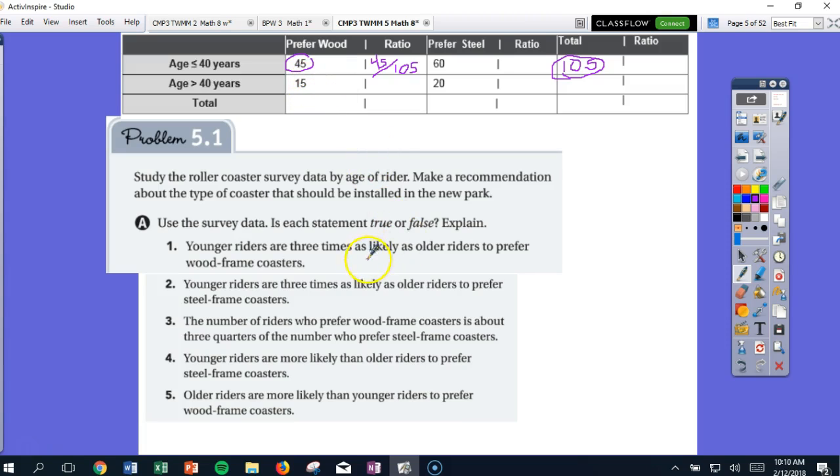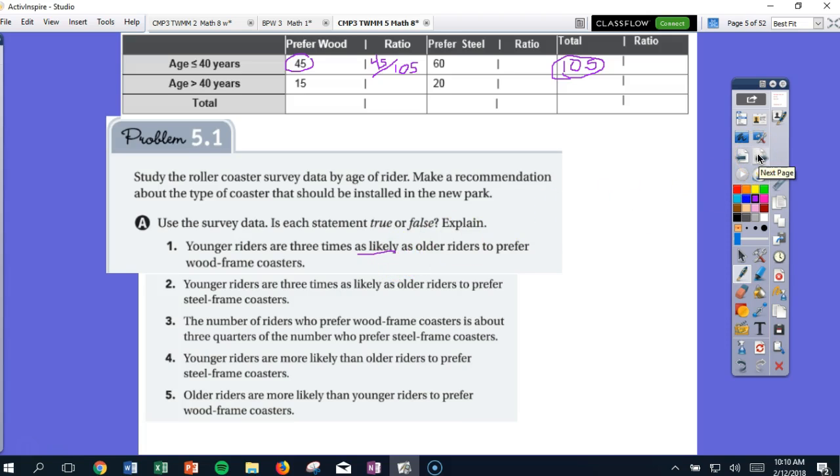So be careful of whether it's asking you as likely or as many, because when it says as likely, it means our percentage, which you could get by dividing this ratio. 45 divided by 105 would give you a percentage, and then 15 divided by whatever the total winds up being over here, that gives you that percentage. And you would compare percentages when you're looking at as likely, because once you get it into percentage, then they're both walking on the same ground there.